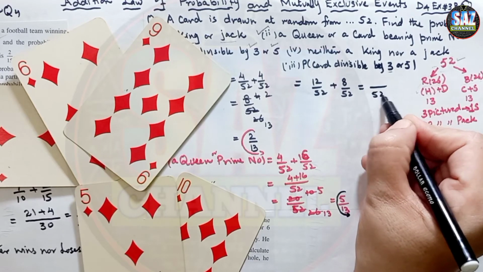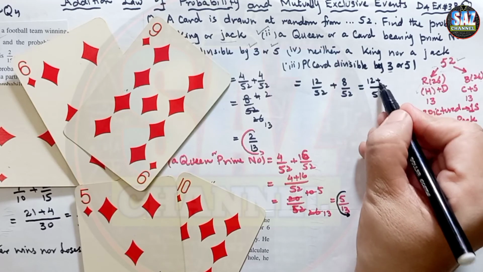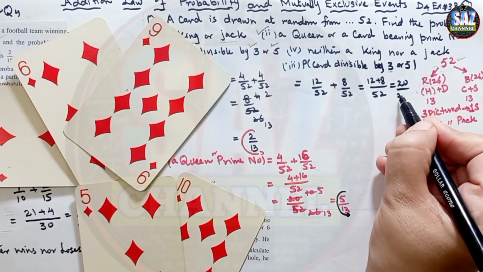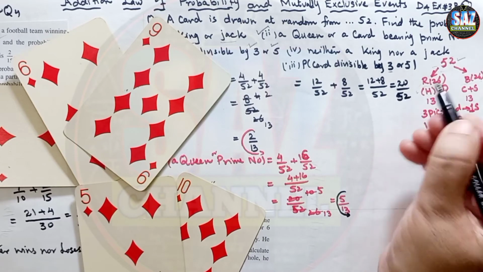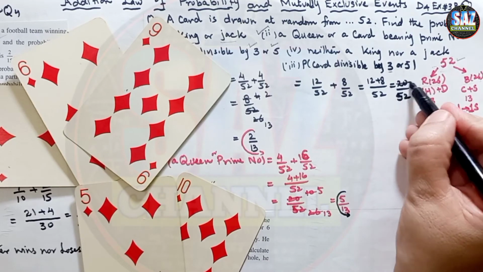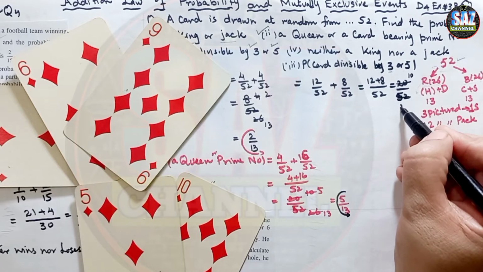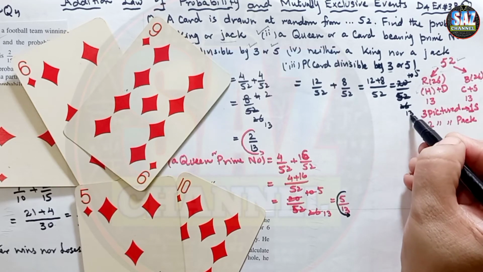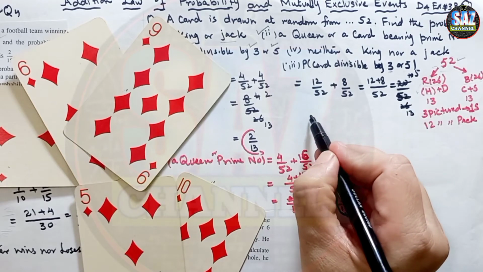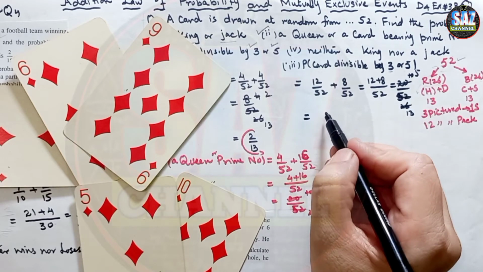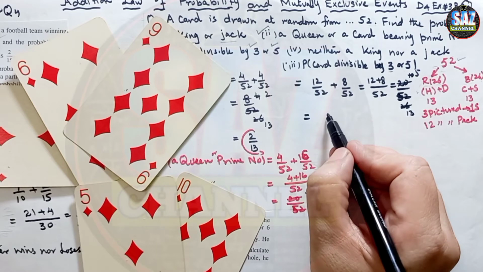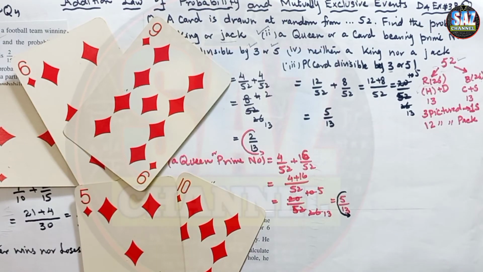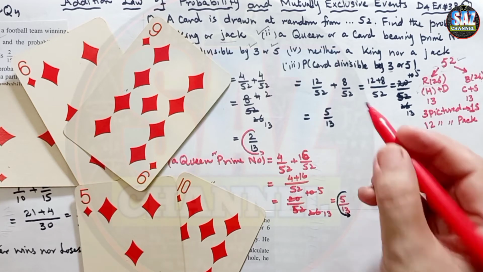This is 52, and 12 plus 8 is 20 by 52. 2 tens are 20, 2 26 times, 2 5 times, 2 13 times. So the probability will be equal to 5 by 13. I hope you are clear about this situation, and let me block this answer.